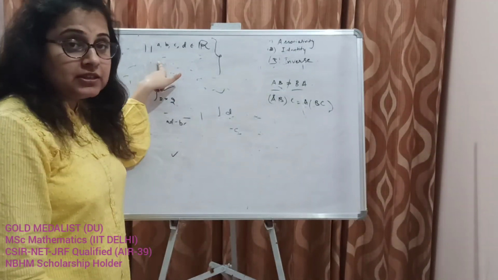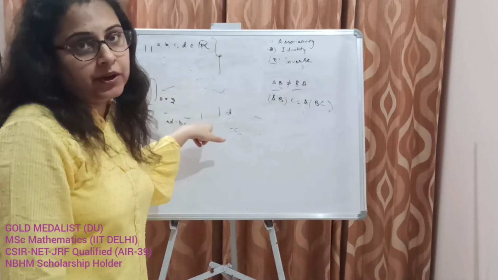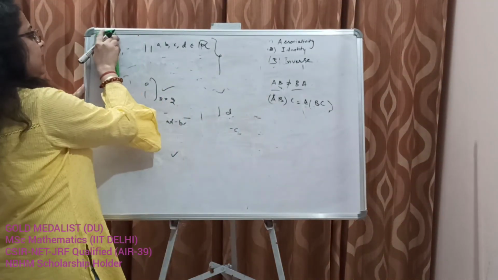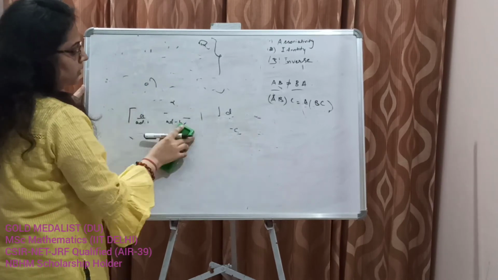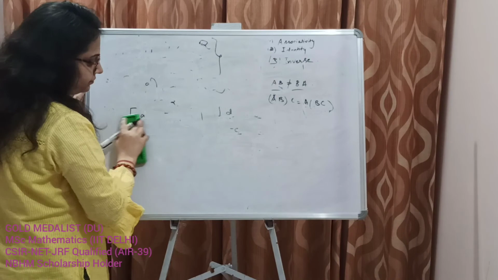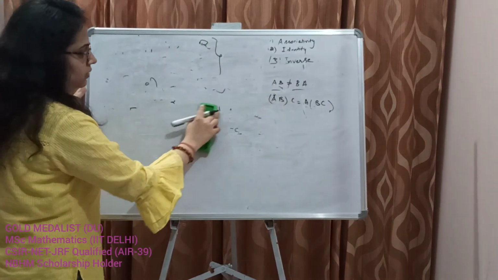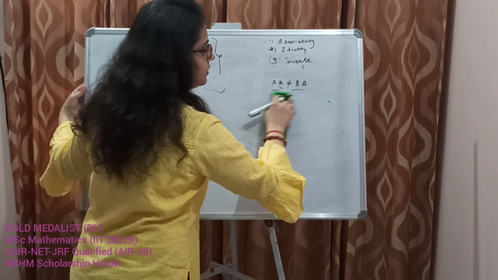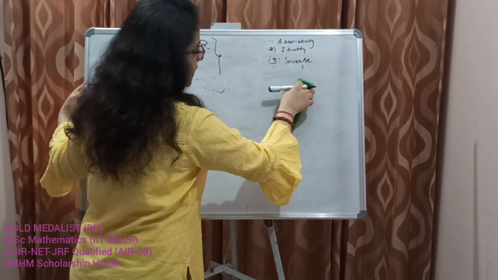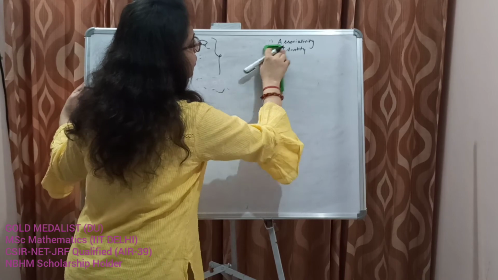Like on matrices, we define matrix multiplication and matrix addition. So that is why we differentiate between ordinary addition and matrix addition and any other kind of operation. So I think these are sufficient examples of groups and sets which are not groups.